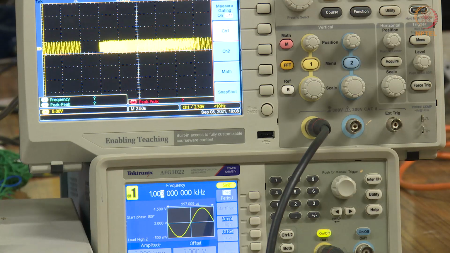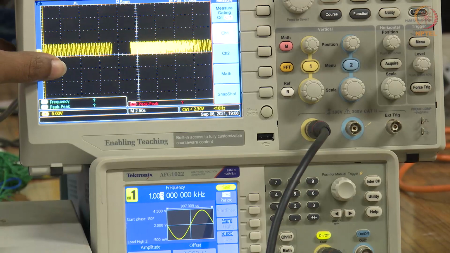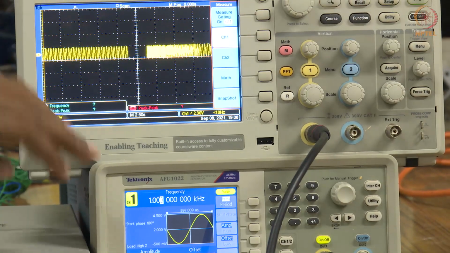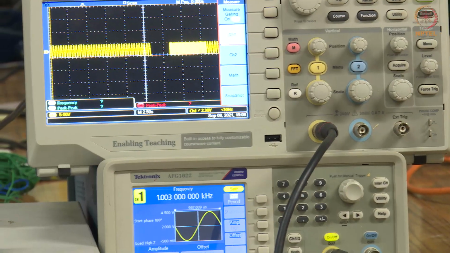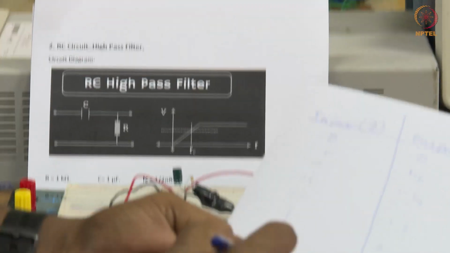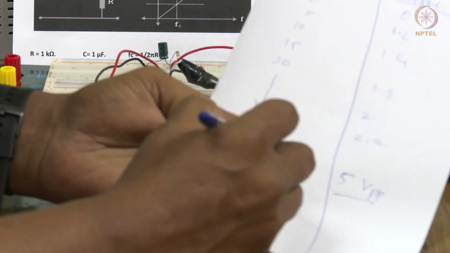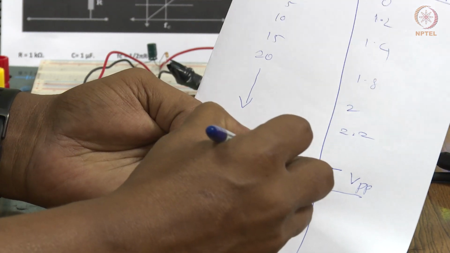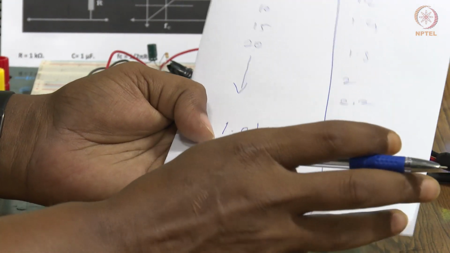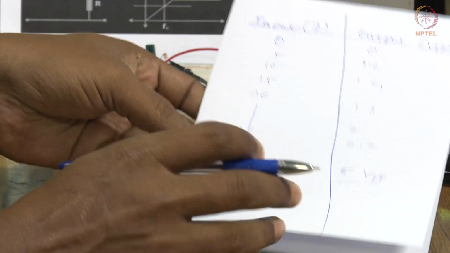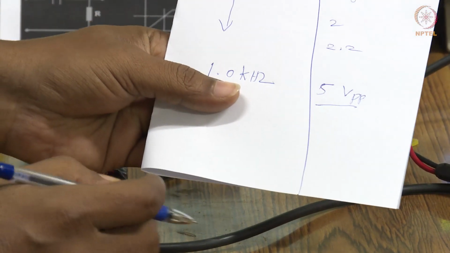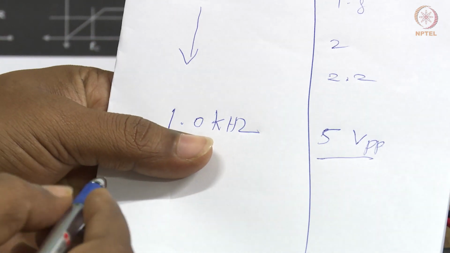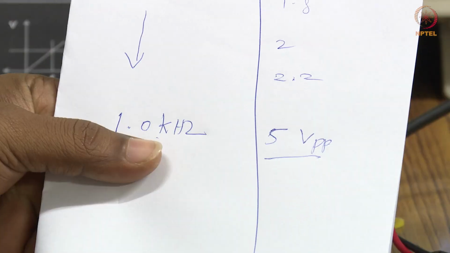Our output clearly shows we obtain 5 VPP in the range of 1.0 kilohertz. We are obtaining full output in this frequency range.